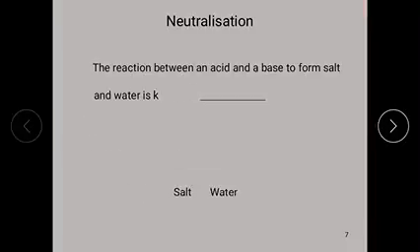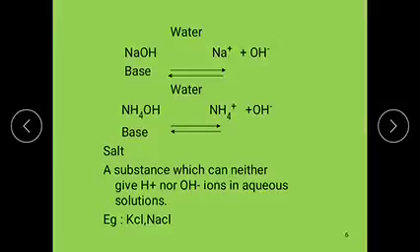Examples for the salt are KCl, potassium chloride, NaCl, ammonium chloride, ammonium nitrate, etc. These cannot produce H plus or OH minus ions in aqueous solution. Then these are the salts.